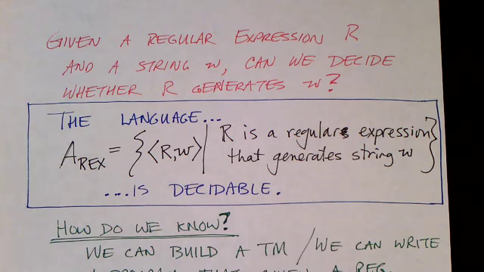In talking about regular languages, we saw there was an equivalence between deterministic finite state automata, non-deterministic finite state automata, and regular expressions. And so, as the third fork of this, we can ask, if we are given a regular expression and a string, can we decide whether that regular expression generates that string?